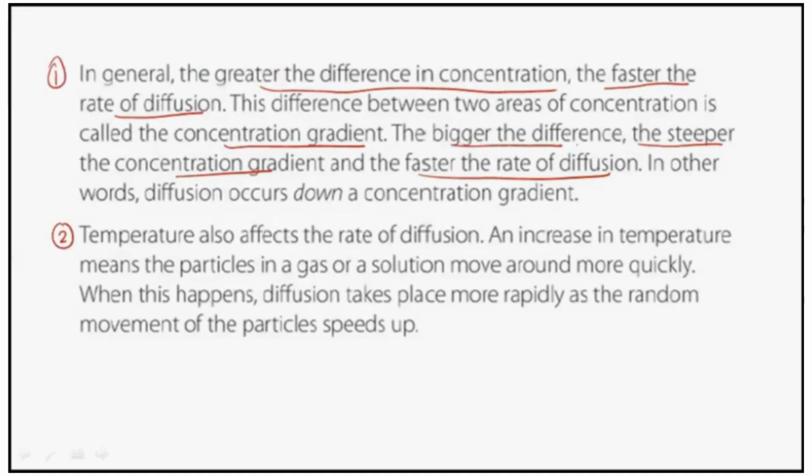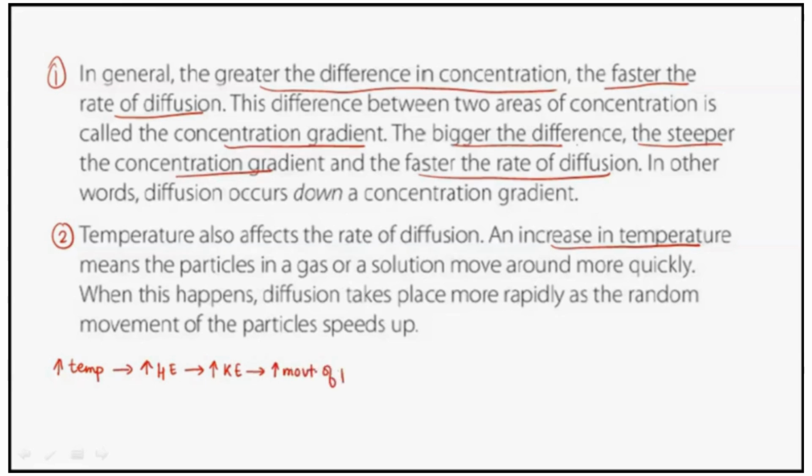Temperature, increase in temperature. Okay, let me write. Increase in temperature will increase the kinetic energy of the particles. Why? Because temperature is actually the heat energy, right? Increasing temperature means increasing the thermal energy or the heat energy. That increases the kinetic energy of the particle, which increases the movement of the particle.